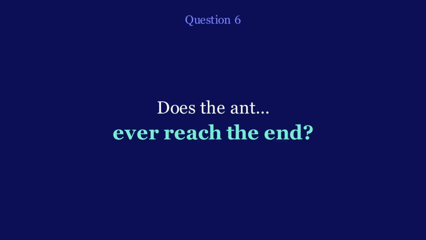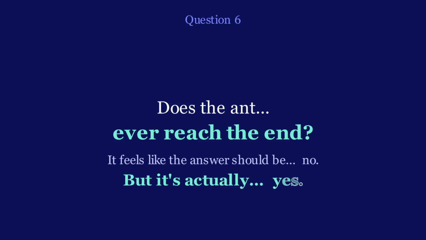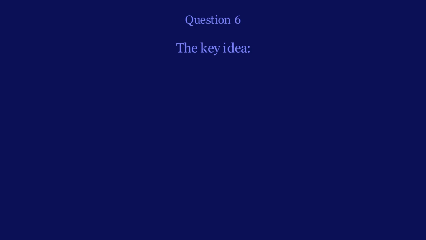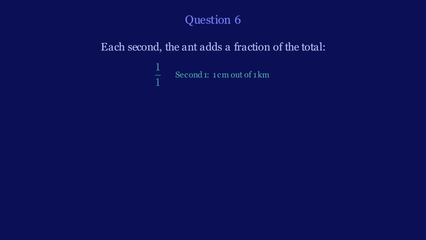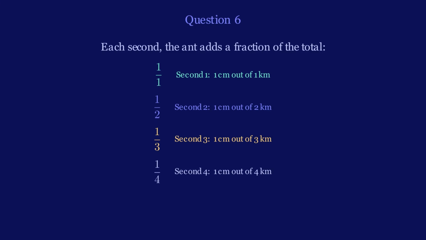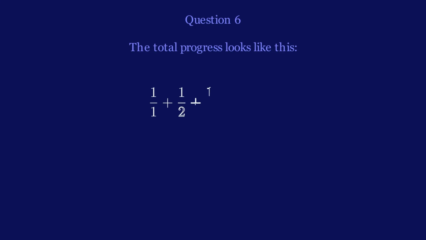It feels like the answer should be no, but it's actually yes. Here's the key idea. The ant isn't just making absolute progress, it's making percentage progress. In the first second, it walks 1 centimeter out of 1 kilometer. That's a tiny fraction. Then the band stretches, but that tiny fraction gets stretched too. Next second, it adds another tiny fraction, and that gets stretched again. Then another, and another.